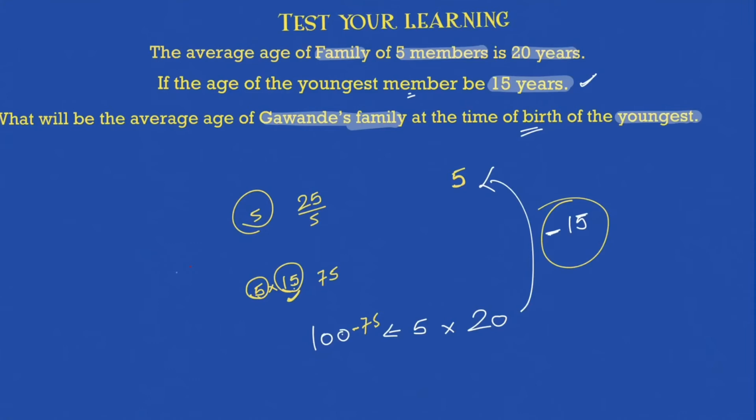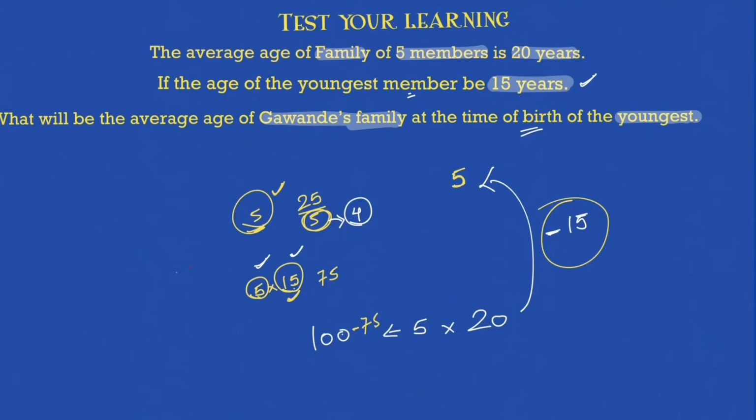Now, what is being asked? Is the average age 5? That is your question. Now you must be thinking the answer is coming out to be 5, right? It's quite okay. The problem is, if you divide this 25 by 5, then the average age will be 5. But be rest assured, it is not 5. It will be 4. And do you know why it will be 4 and not 5? Because you subtracted, correct? All these 5 members added 15, correct? But now once you go back by 15, it is no longer 5, it is 4, because this guy, the youngest member, is just born, so he is 0 years old.